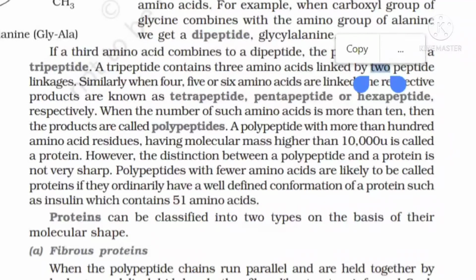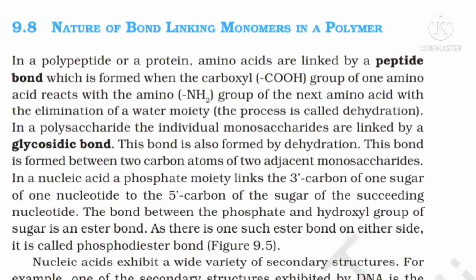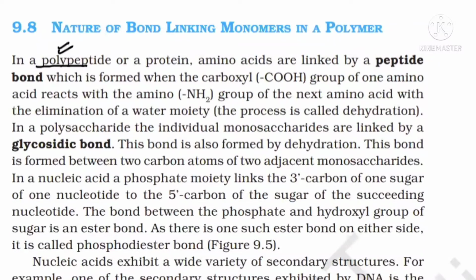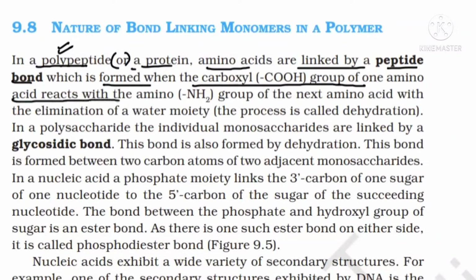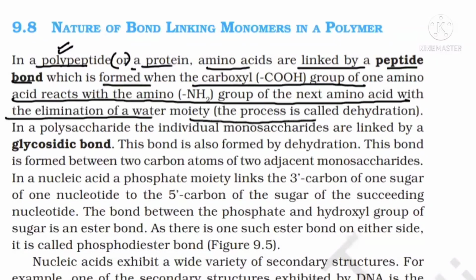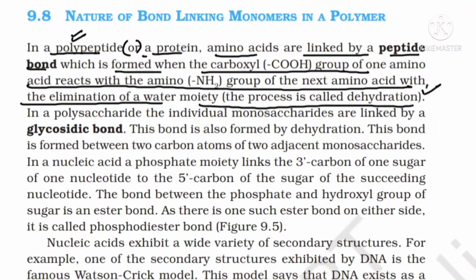And when you are adding more and more amino acids, obviously you will say then polypeptide. So now you can see better, a polypeptide means when more than one peptide bond is there. Why? Because more than two amino acids means many amino acids are used. Or you can say polypeptide is also known as protein. Amino acids are linked by a peptide bond, and a peptide bond is made when the carboxyl group of one amino acid reacts with the amine group of the next amino acid with the elimination of water. I told you already, I've explained to you. And this process is known as dehydration, also known as condensation reaction.